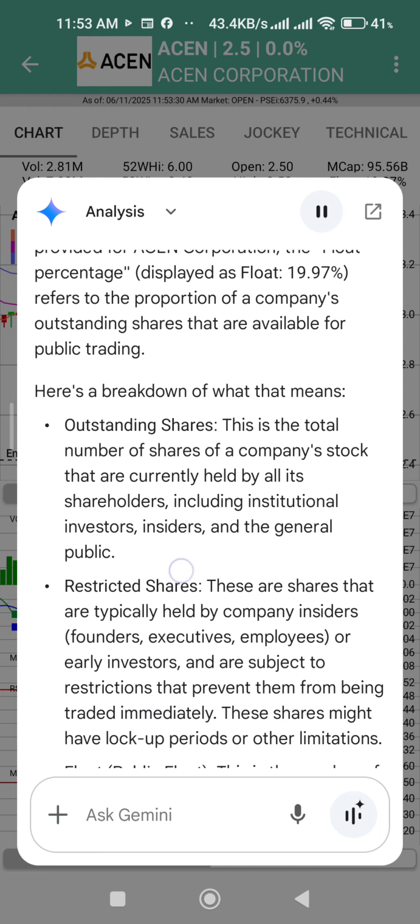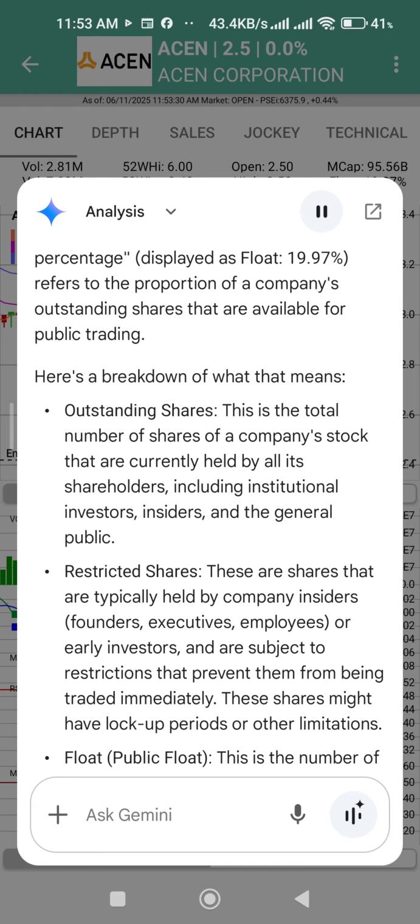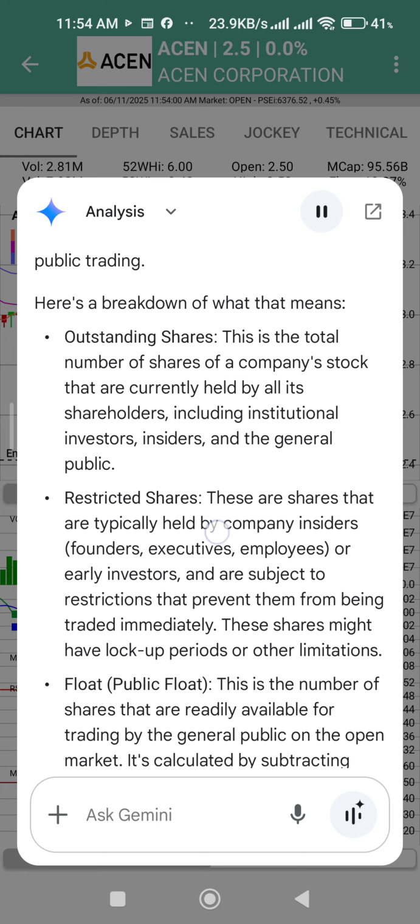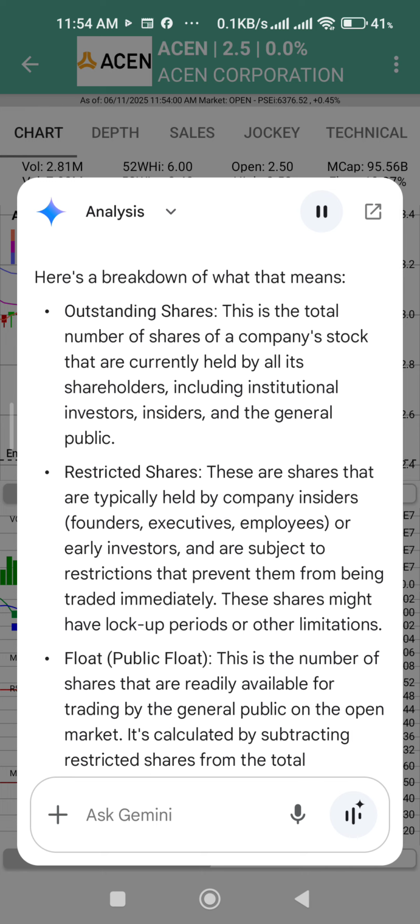Outstanding shares. This is the total number of shares of a company's stock that are currently held by all its shareholders, including institutional investors, insiders, and the general public. Restricted shares. These are shares that are typically held by company insiders, founders, executives, employees, or early investors, and are subject to restrictions that prevent them from being traded immediately. These shares might have lockup periods or other limitations.